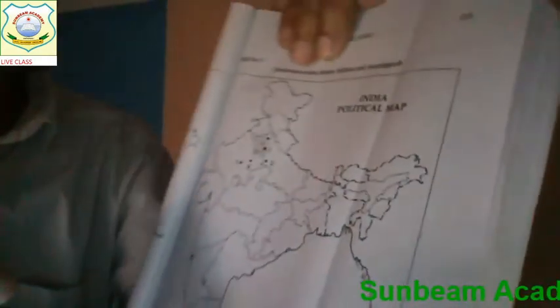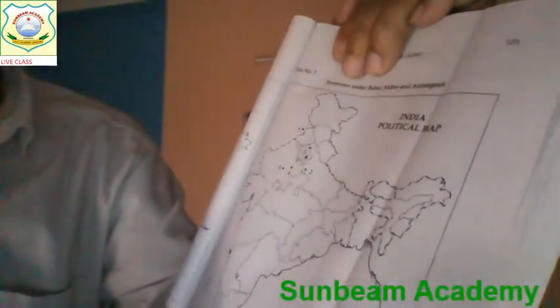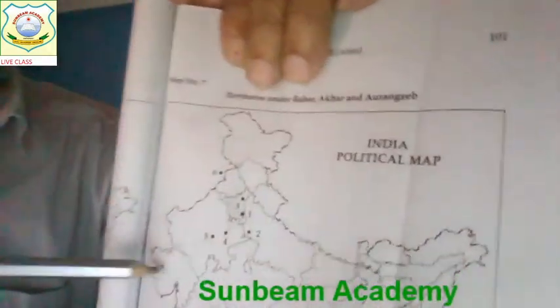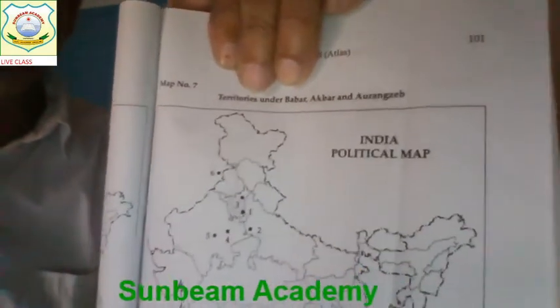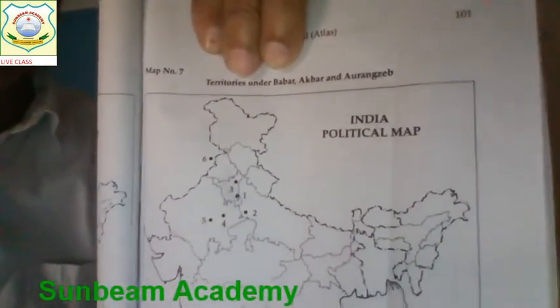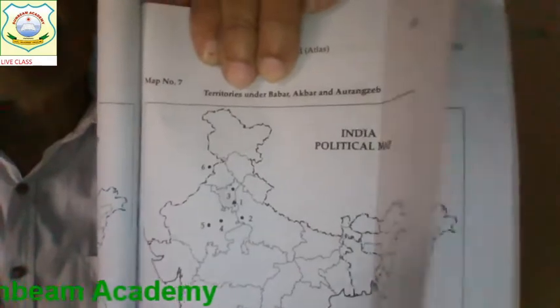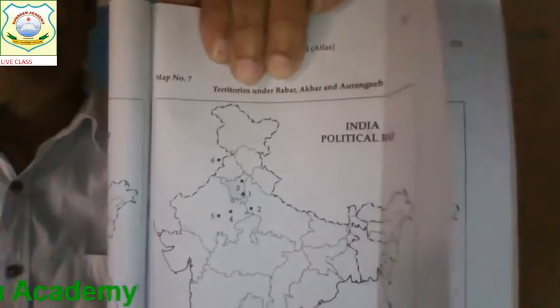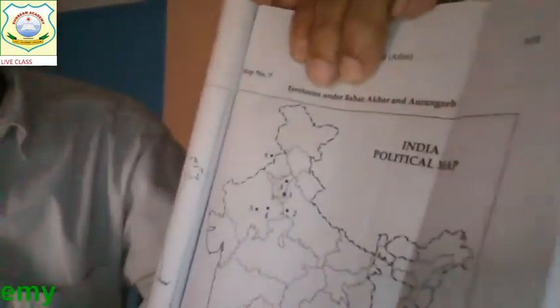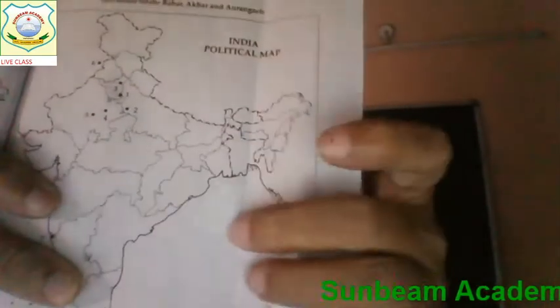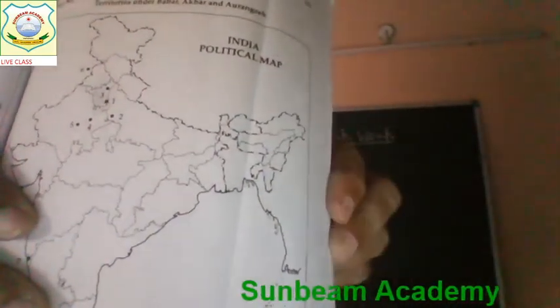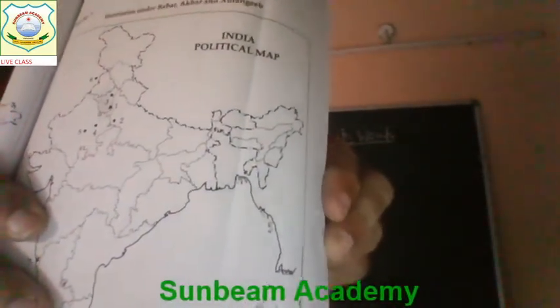Where is 6? This is outside the border of our country and very important in the medieval period. Lahore. This is in Lahore. And the 7, come to the 7, which you can recognize very easily. This is Goa.